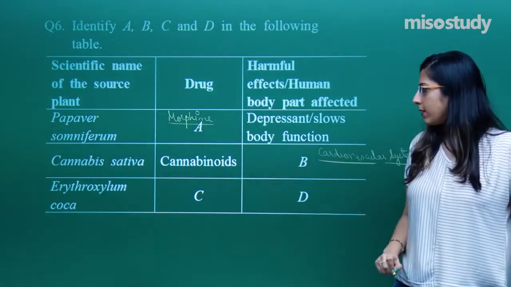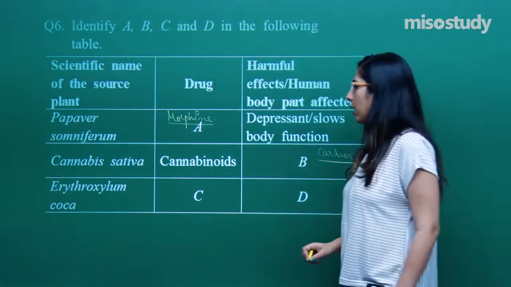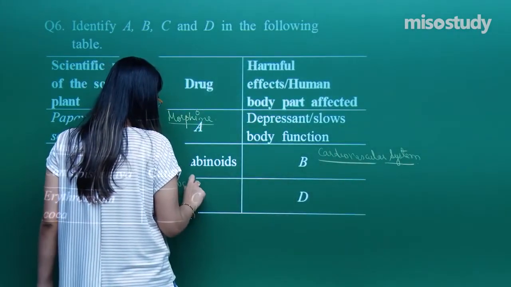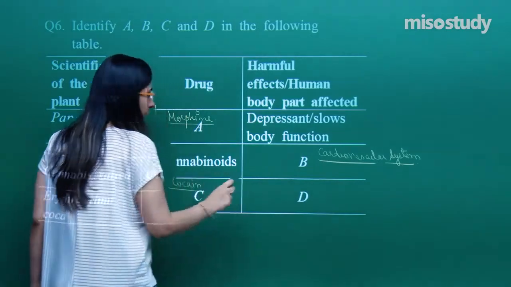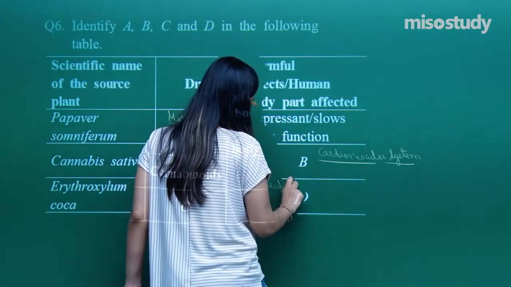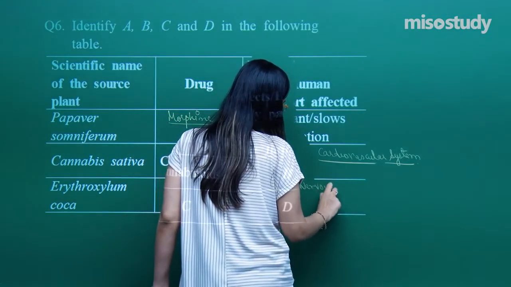Next is Erythroxylum coca, which gives rise to cocaine, which affects the central nervous system.